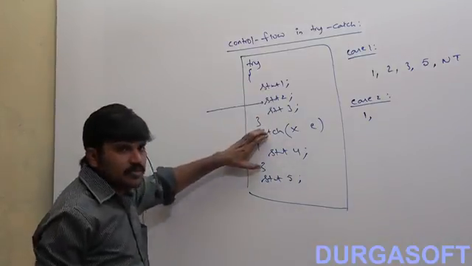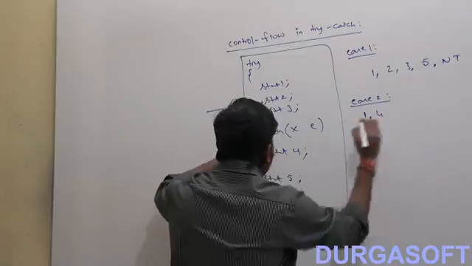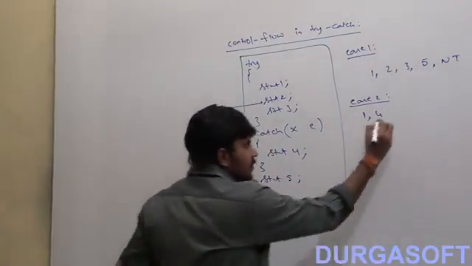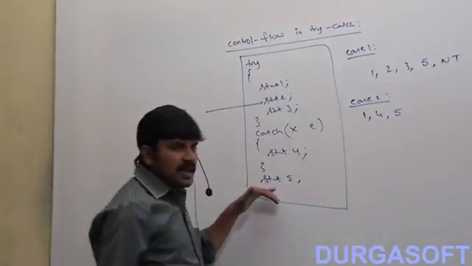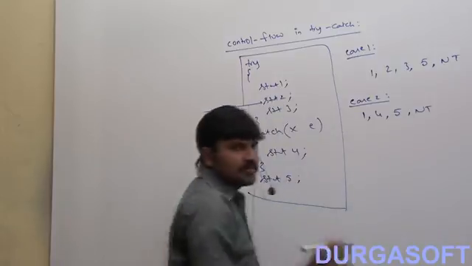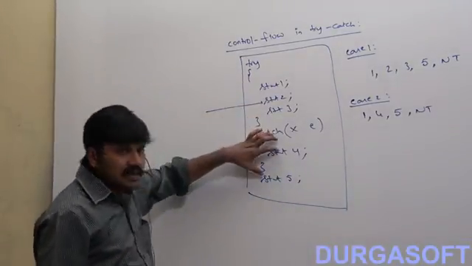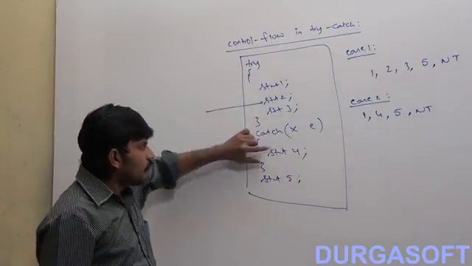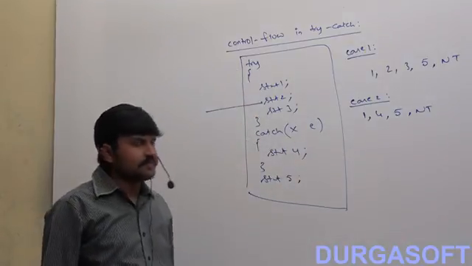Immediately the control comes to catch block statement 4, and then statement 5 will be executed. Is it normal termination? Yes, normal termination, because the exception was raised and handled. That's why 1, 4, 5, normal termination.